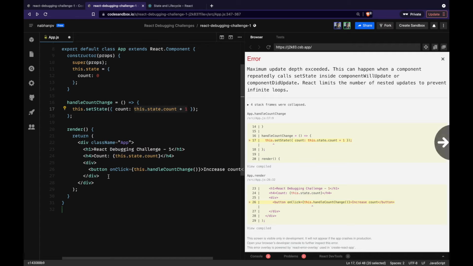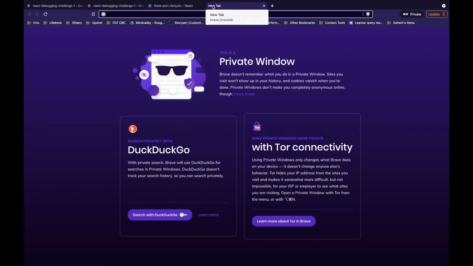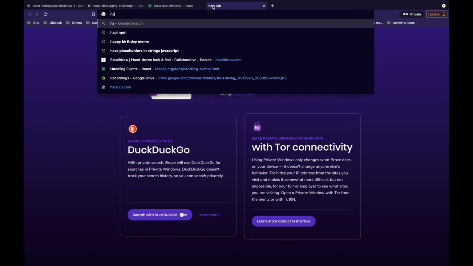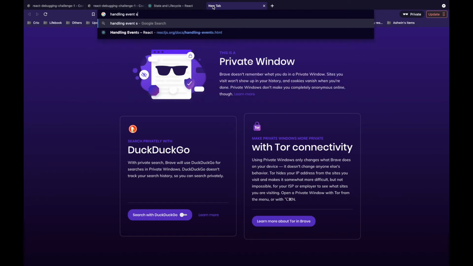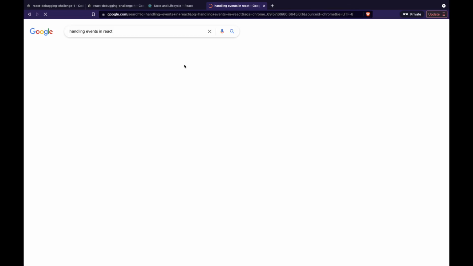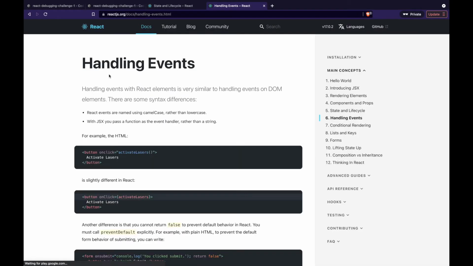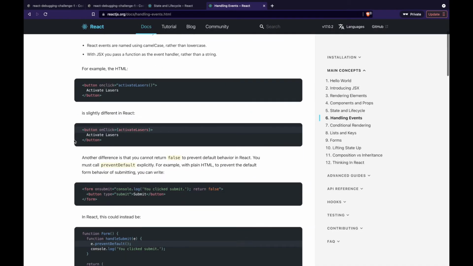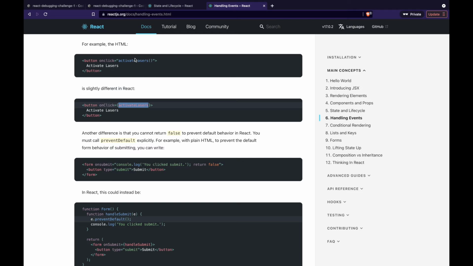Okay, so how are we actually calling the event here? We are passing onClick equal to this.handleCountChange. Now let's check that. Handling events in React. I'll go to the React documentation and try to see where I can find an example. So this seems to have an onClick handler. It's passing the function but not calling it.